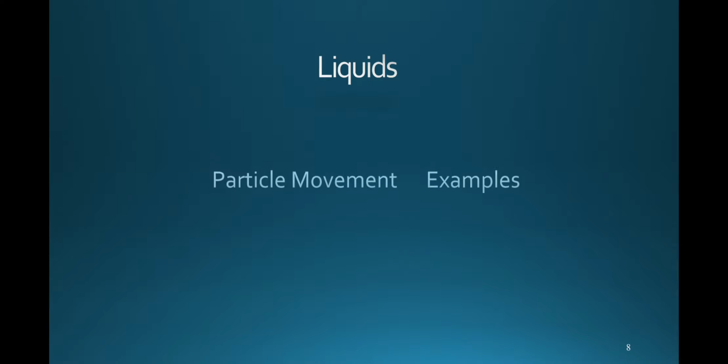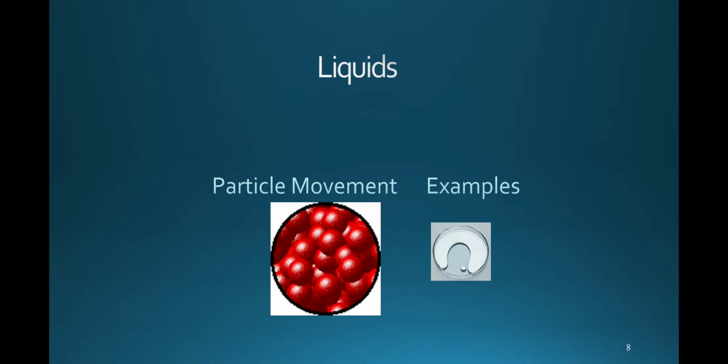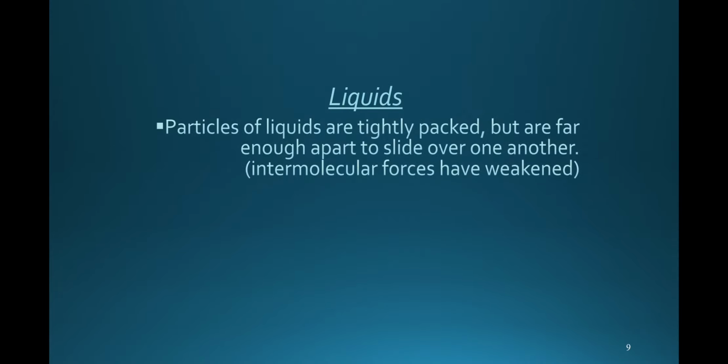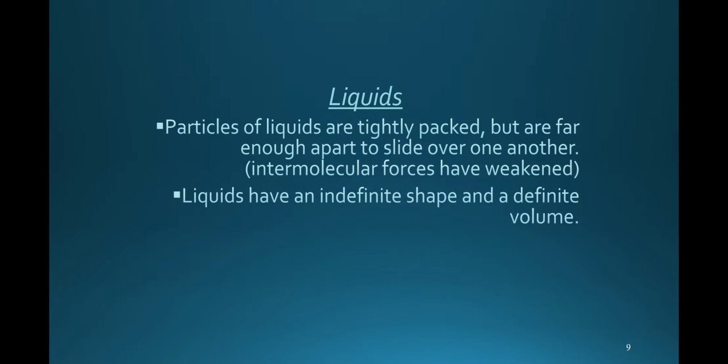Next, liquids. For liquids, the particles are close together, but compared to a solid, it is a little bit weaker. They also have an intermolecular force, but it is a weak intermolecular force, and they have an indefinite shape and a definite volume. Which means if you are taking water in a beaker and you are transferring it to a conical flask, the water occupies the shape of the container.